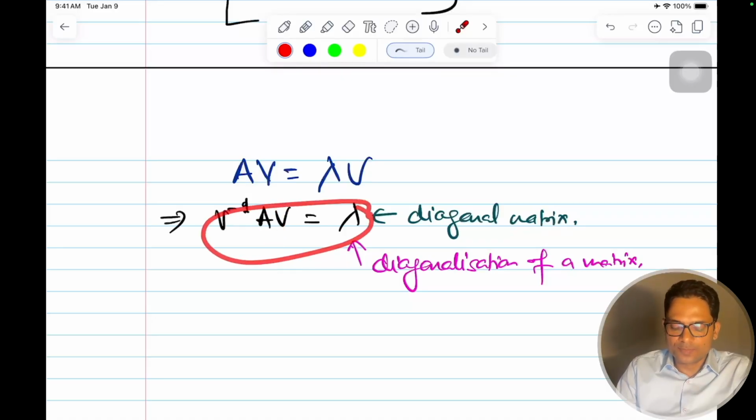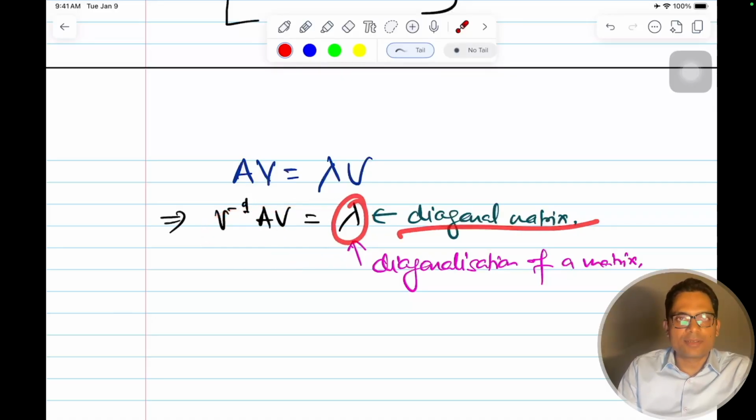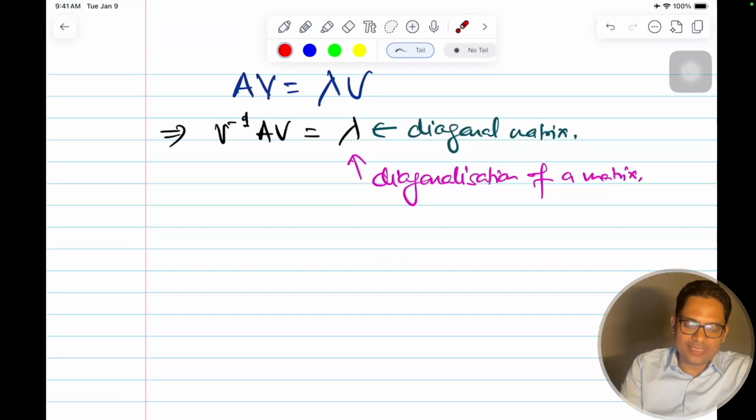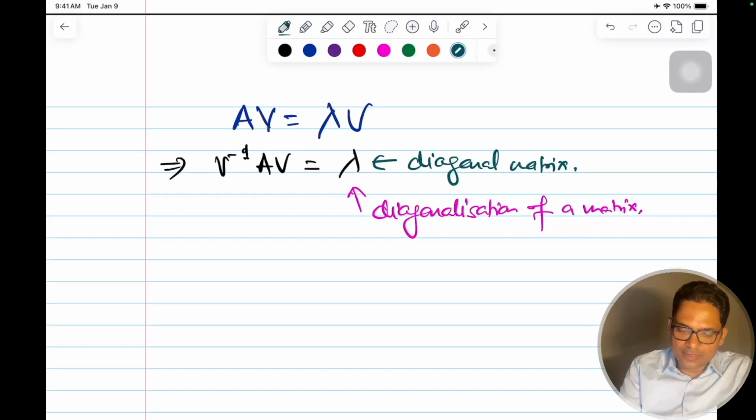I hope this is clear, because lambda is a diagonal matrix, right? If this is clear, just a step ahead, I'm just rehashing the same equation. If I move this v and this v to the other side, can I write A as v lambda v inverse?